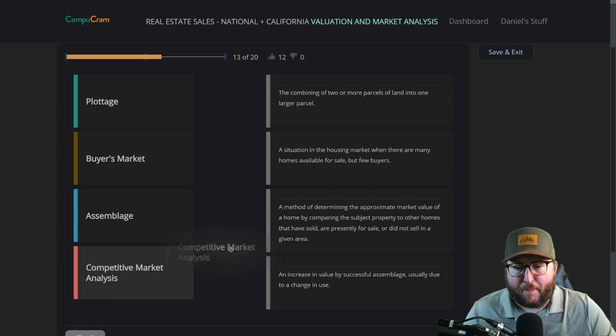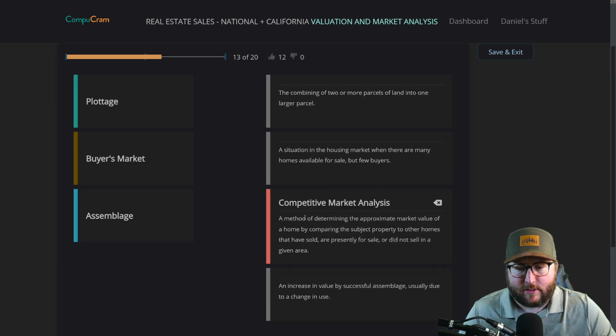All right, I want to say competitive market analysis. A method of determining the approximate value of a home by comparing the subject property to other homes. I think this is important to use in real world real estate, not just for the test. This is how we're going to determine housing prices in a local area.